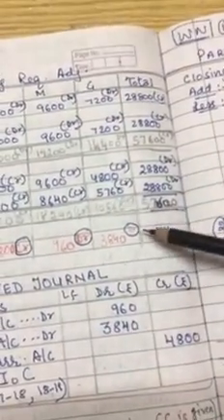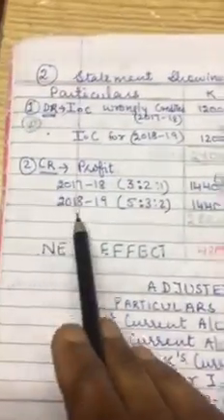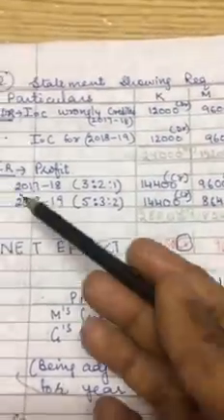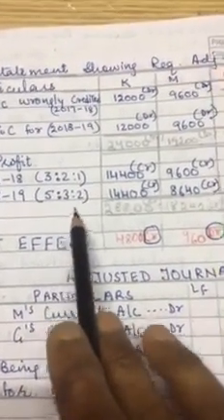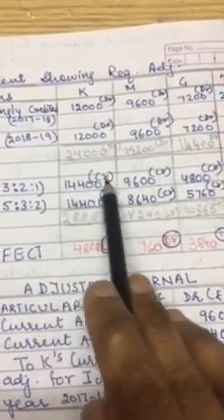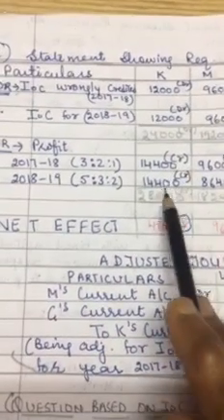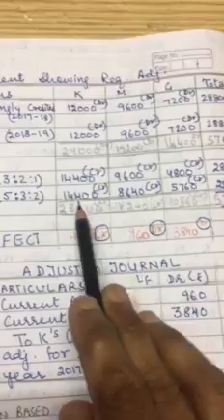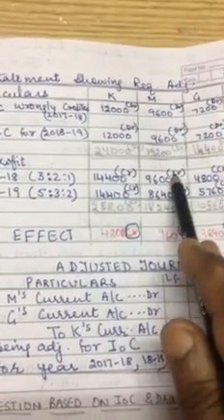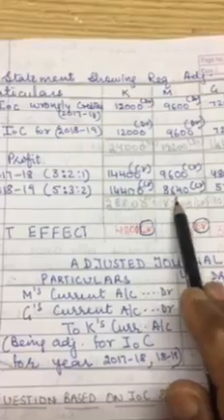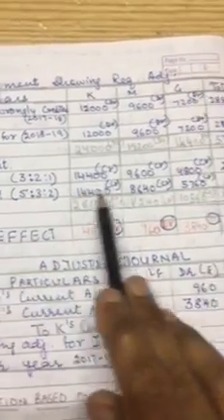Now when the firm takes back 57,600, it will be given back to the partners in the form of profit. So what was the profit sharing ratio? 3:2:1 and 5:3:2. So K gets 14,400 for 17-18 and 14,400 for 18-19. Similarly, M will get 9,600 for 17-18 and 8,640 for 18-19.